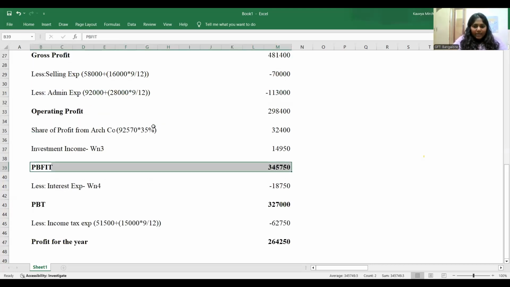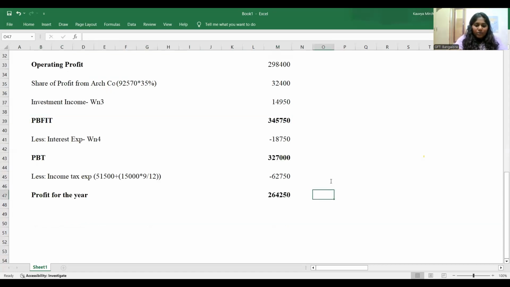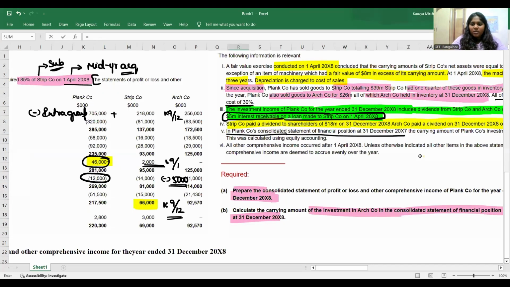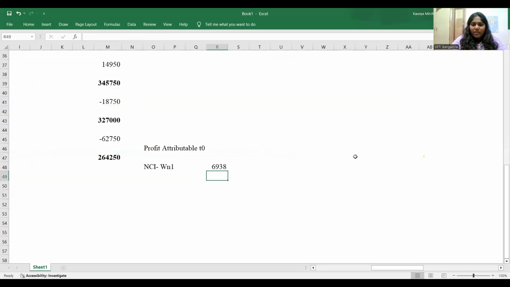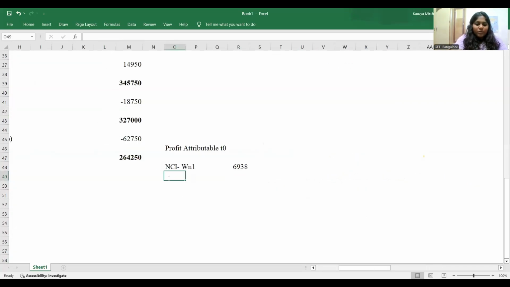NCI? We have already calculated. See, NCI profit attributable to NCI coming from working note number 1. How much is it? That was 6938. What is attributable to Plank company's shareholders, that is owners of the Plank company? There'll be the remaining value out of 264 to 50 million. The remaining will go to whom? Remaining will go to the owners of Plank company.